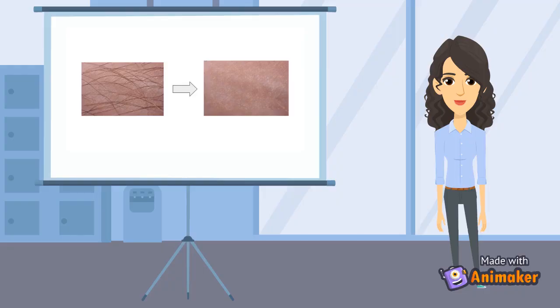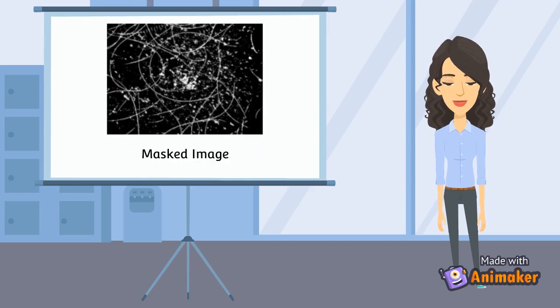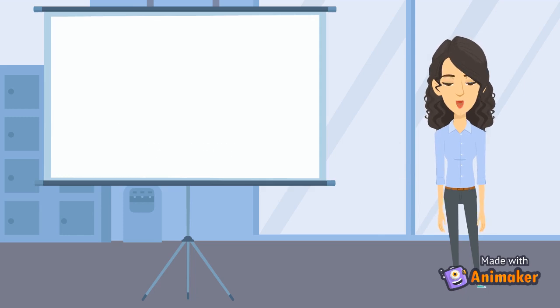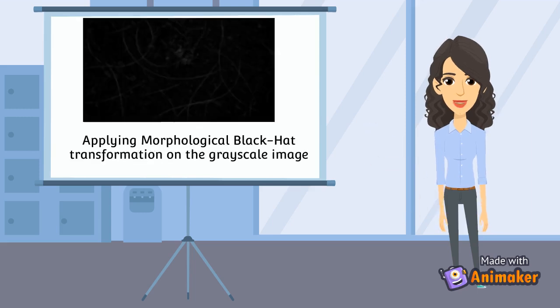Image processing is done on the input image taken from the user. It is done to remove the hair contour that is considered as the noise in the image. To remove hair contour, we have used an in-painting algorithm. For this, we require two images. First is the original image and second is the masking image, which represents where the noise is present in the image. To create the masking image, first we convert the original image to a grayscale image, and then a morphological black hat transformation is applied to the grayscale image.